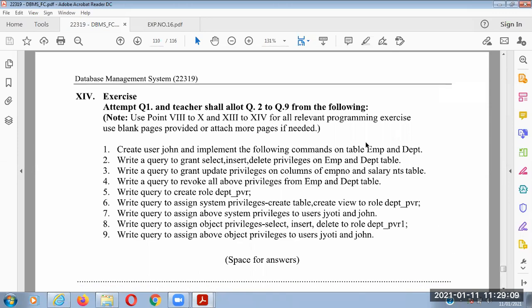Okay, now see what to do about this. That is your exercise. Okay, you can write down the commands only. If you have Oracle setup on your laptop, you can easily run that. Already we have seen this.